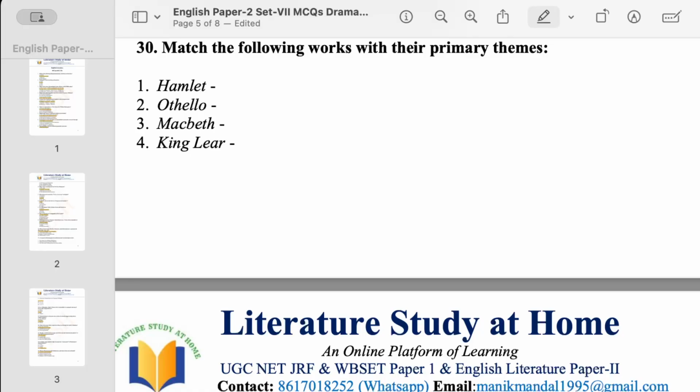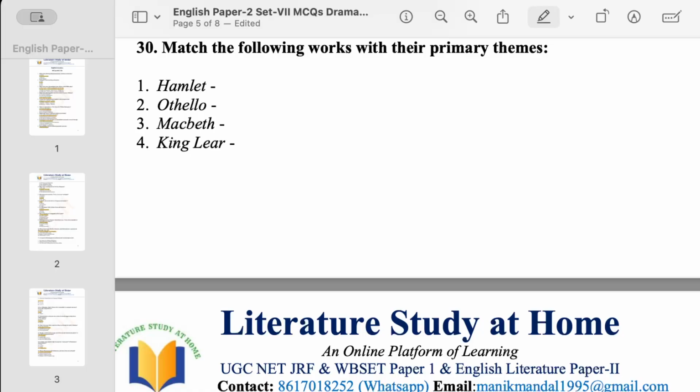Obviously, Hamlet is about taking revenge, isn't it? Then we have Othello, a play about how jealousy can do wrong to man. Then we have Macbeth, obviously a play of ambition, and King Lear makes a blunder, and that is misjudgment.